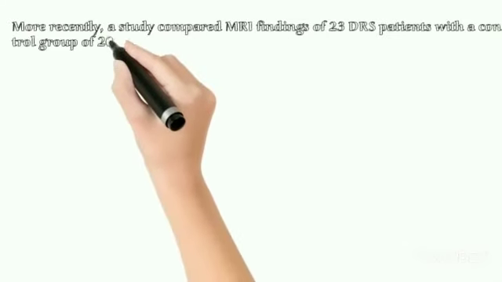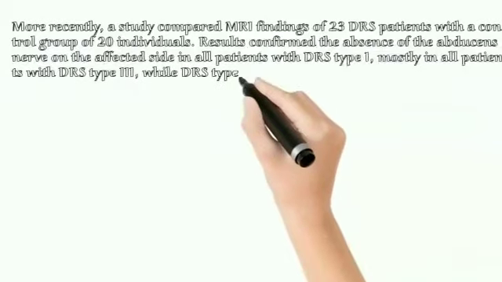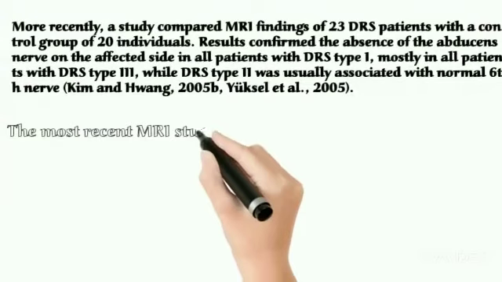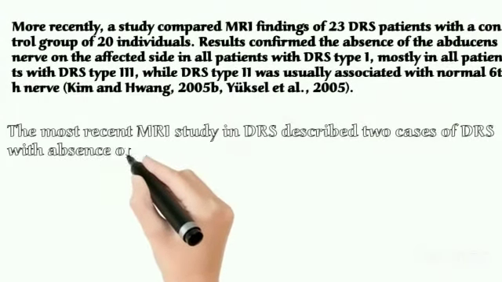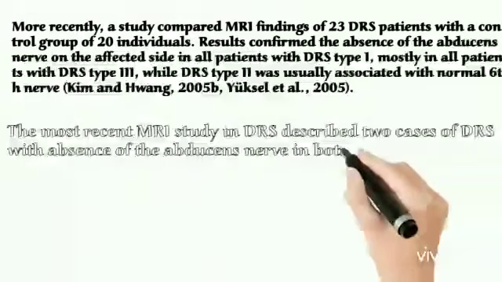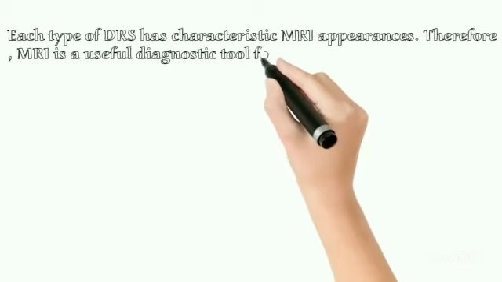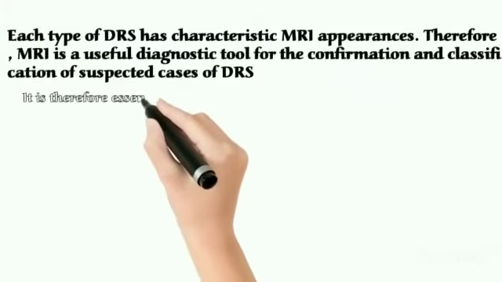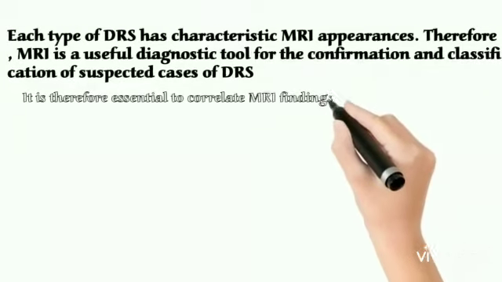Recently, a study based on comparison of MRI findings of 23 DRS patients with a control group of 20 individuals confirms the absence of abducens nerve in all the patients of type 1 DRS, in most of the patients of type 3 DRS, and the type 2 DRS patients have normal abducens nerve. And another recent study showed two cases of absent abducens nerve in DRS. So each type of DRS has characteristic appearance, so MRI is a useful tool for the confirmation and classification of suspected cases of the DRS. It is therefore essential to correlate the MRI findings with the clinical data.